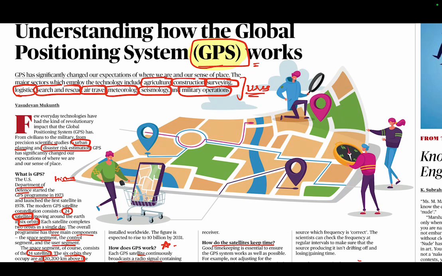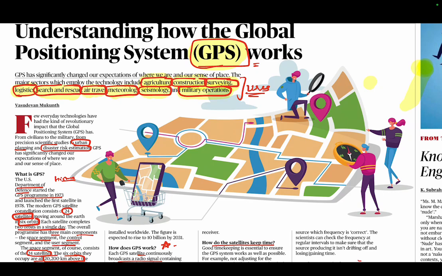So first of all, while you read this, I have highlighted. So if you see this, once you start reading, keep highlighting. So, first of all, it is telling you where GPS is used: agriculture, construction, surveying, logistics, search and rescue, air, meteorology, seismology, military operation.